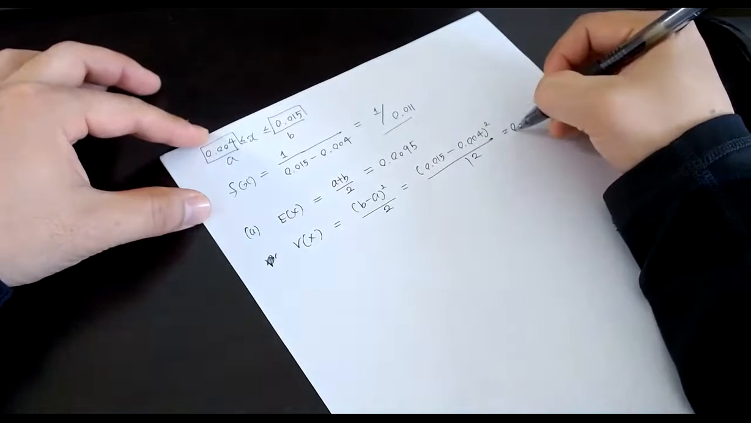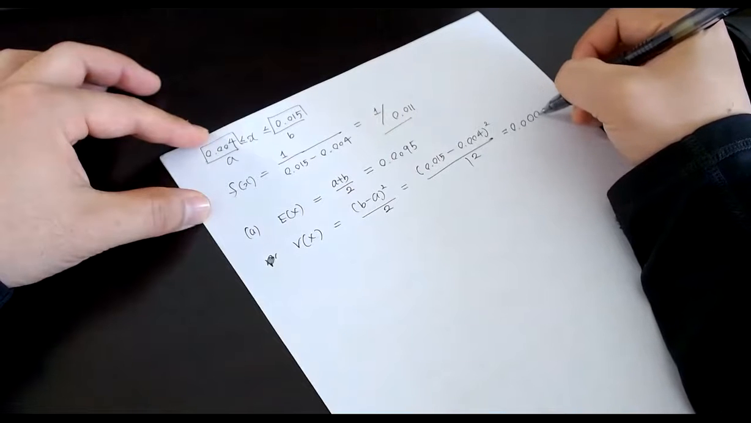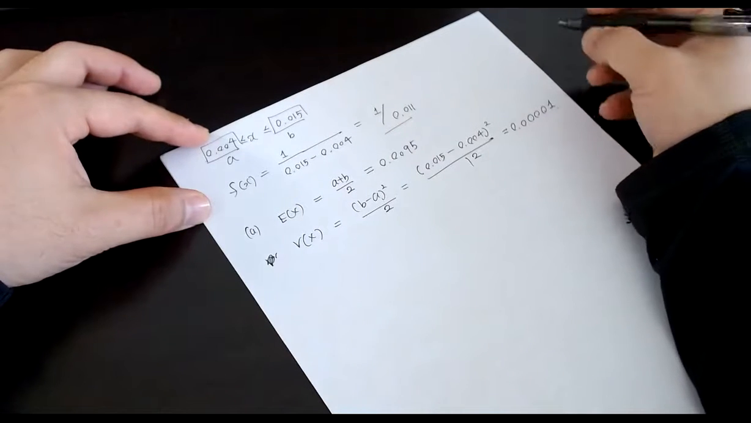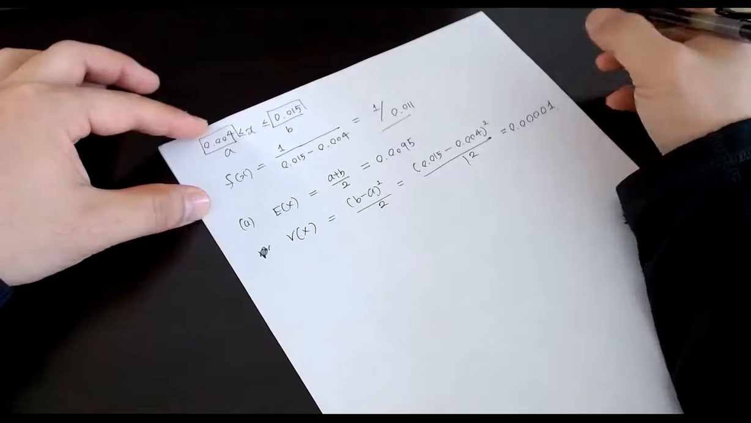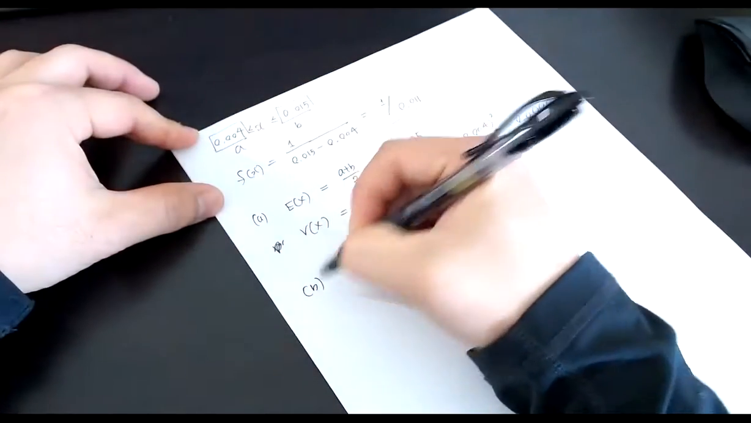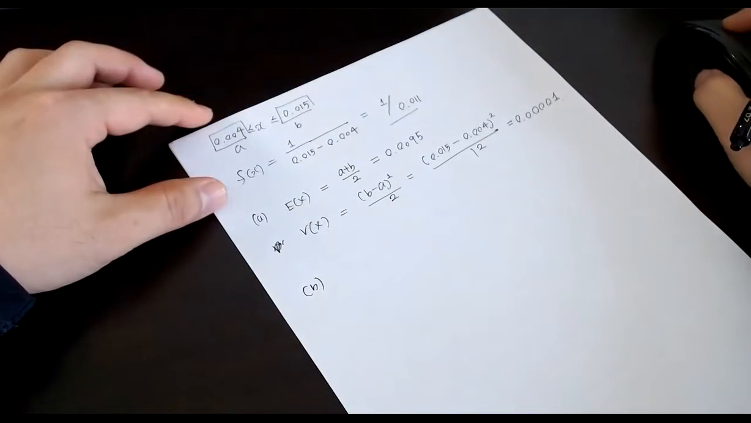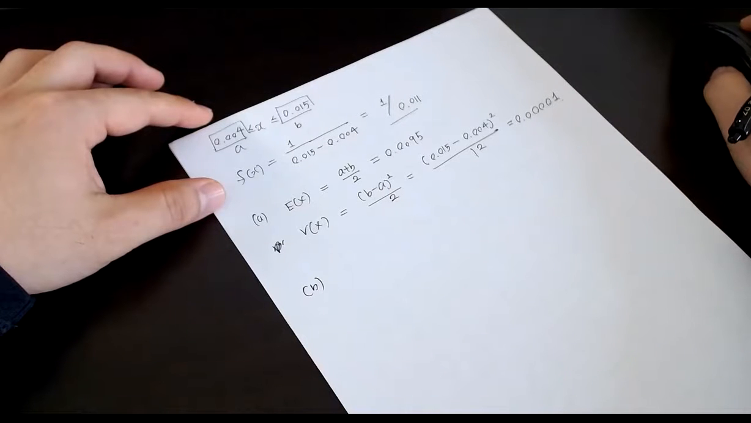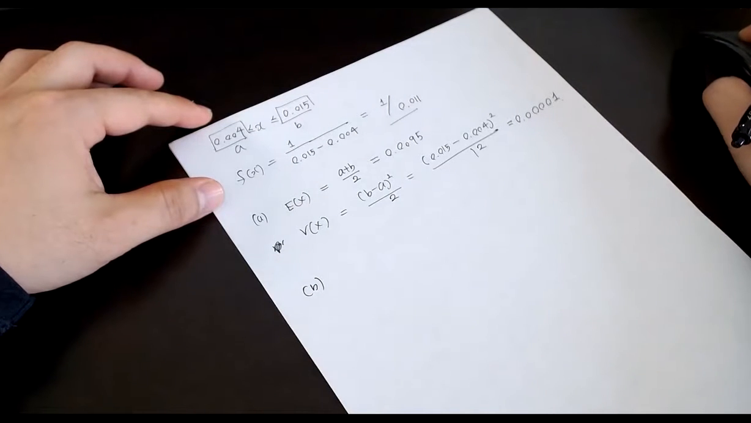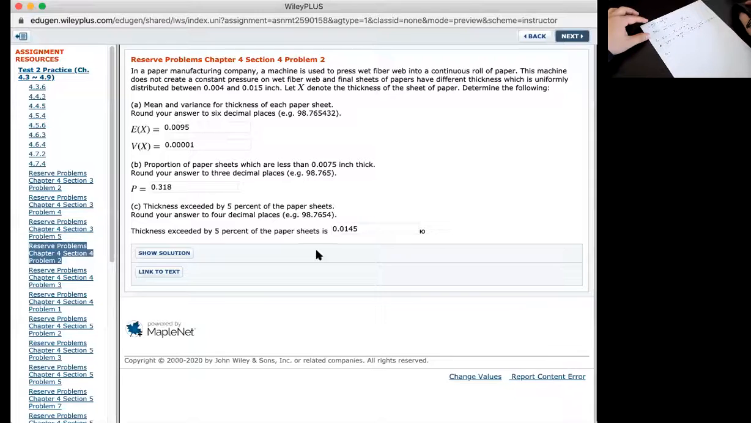So that's going to be 0.00001. Okay. So now question B. Question B is what? Proportion of papers. Give me a second. I'll show you the problem. Okay, proportion of paper sheet which are less than 0.0075 inch thick. Round your answer to 3 decimal places.